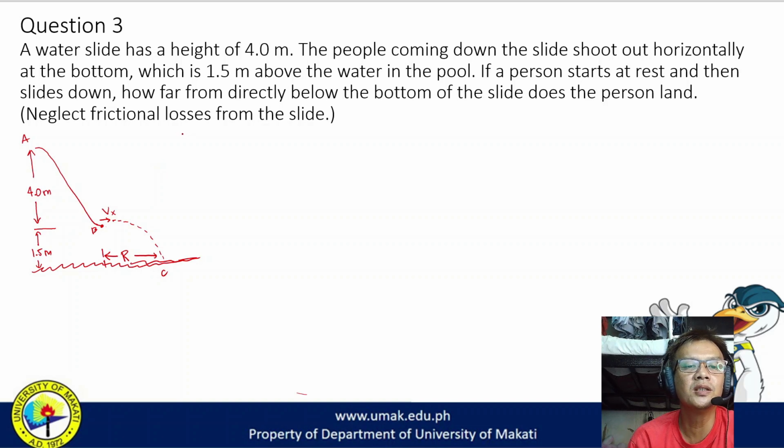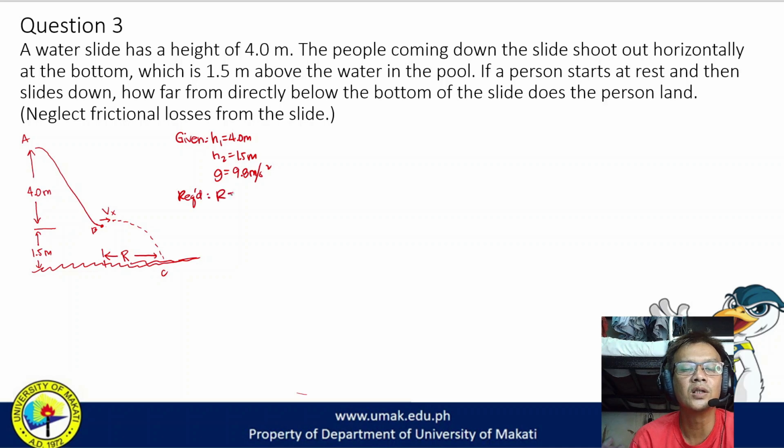So, the given within the problem are, of course, yung height 1, which is 4 meters. Height number 2, which is 1.5 meters. And, of course, gravitational acceleration, which is 9.8 meters per second squared. So, the required, the range. What is the range of the system?